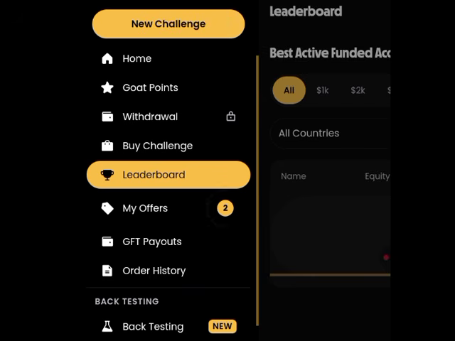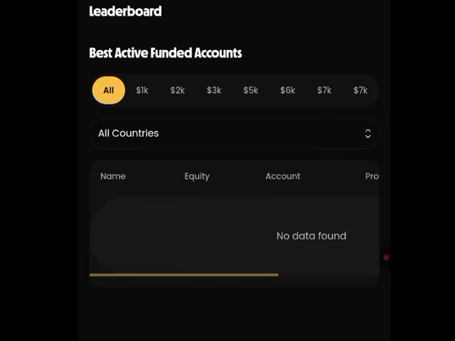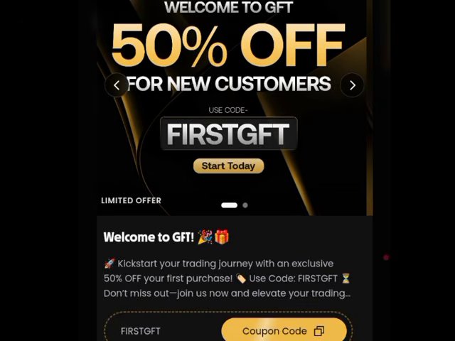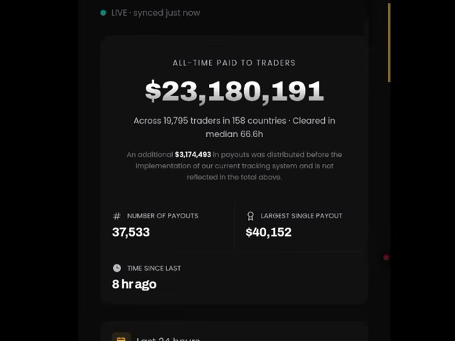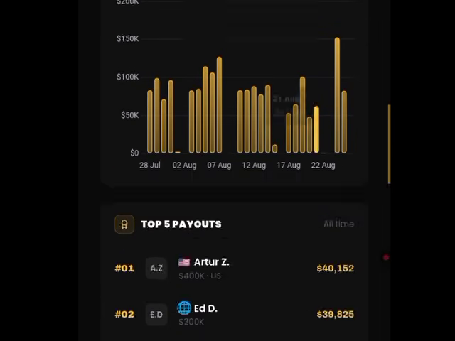Now how do you get payout on this particular platform? How do you get payout? All you have to do is just click on GFT payout in the menu option. Click on GFT payout and right here, this is what you need to know concerning this particular payout. As you can see right showing on the screen, this is the payout dashboard.